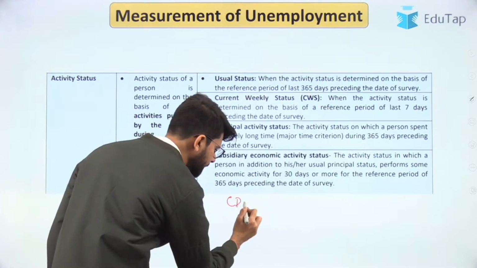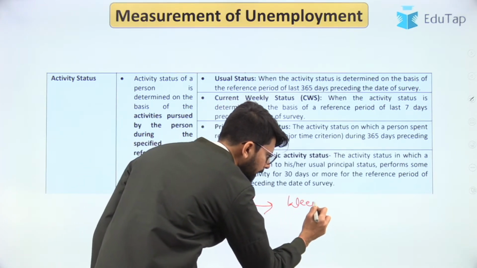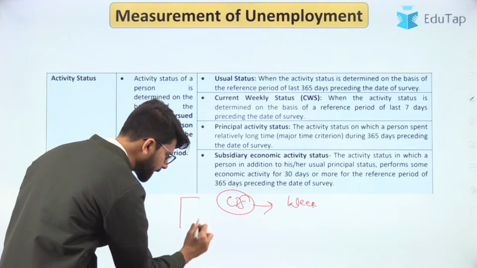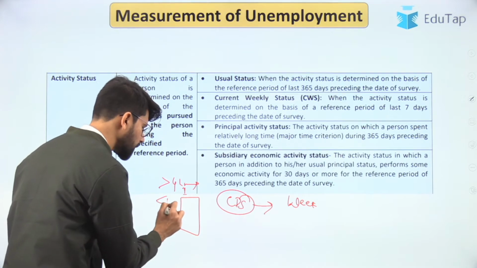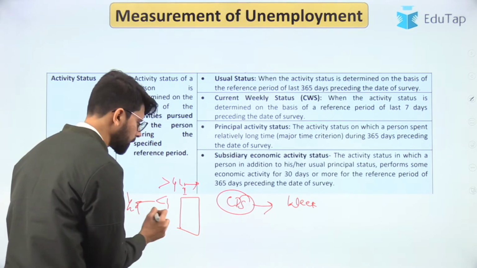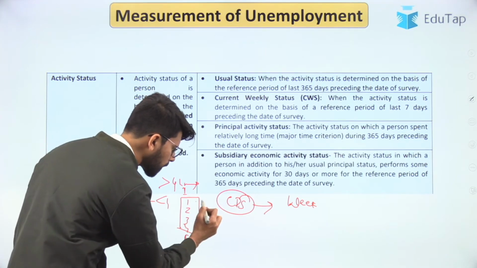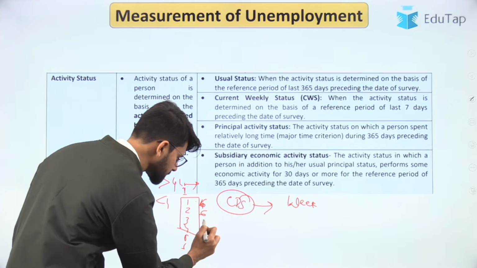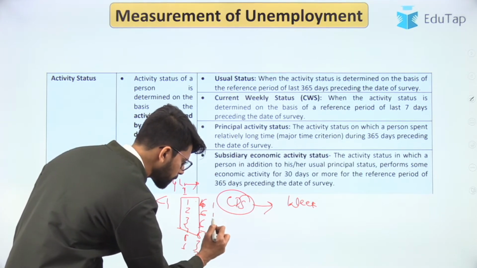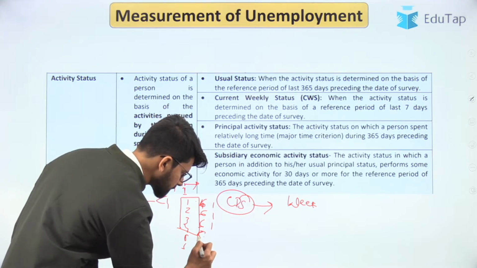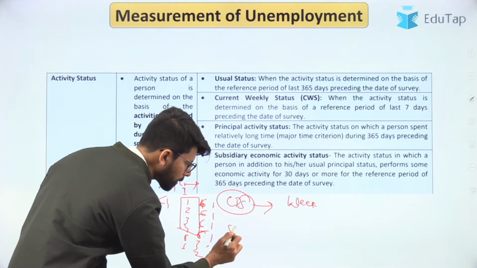So the current daily status talks about the reference period of 1 week and is usually measured on a daily basis. If you work greater than 4 hours, then you are employed. Less than 4 hours, half employment. Suppose there are 6 days in a week, 1, 2, 3, 4, 5, 6, and on one particular day you have worked 6 hours, 5, 3, 2. So here you are fully employed, and here also, 5, fully employed, half employed. So in total you have worked 5 days.